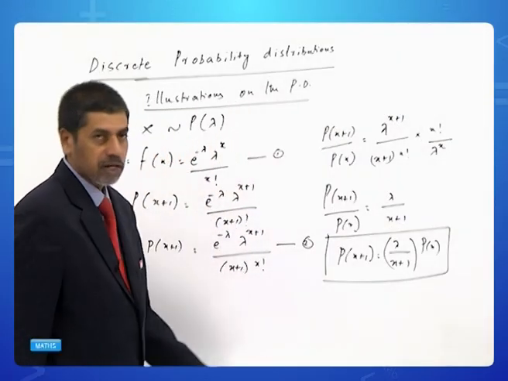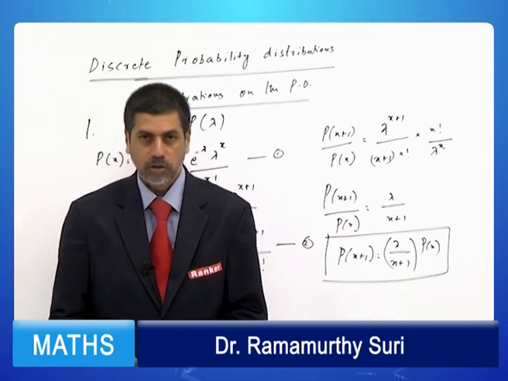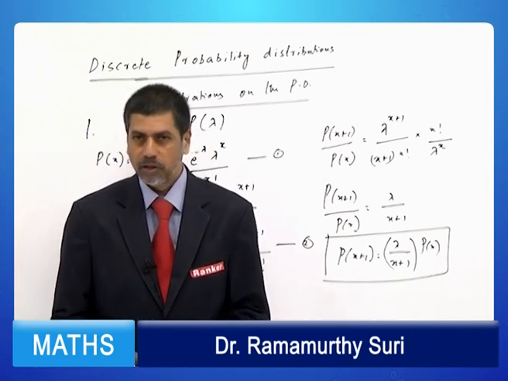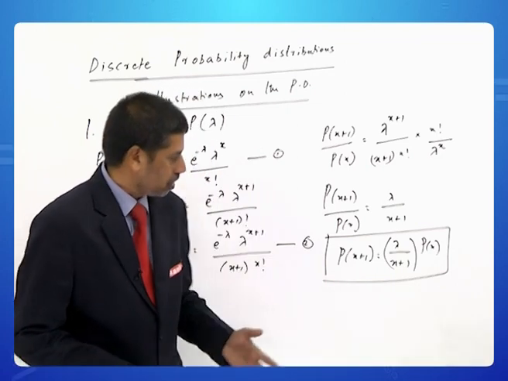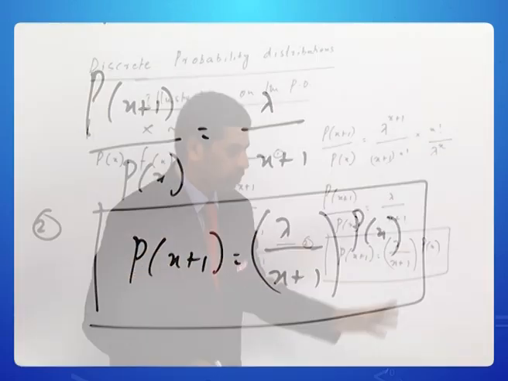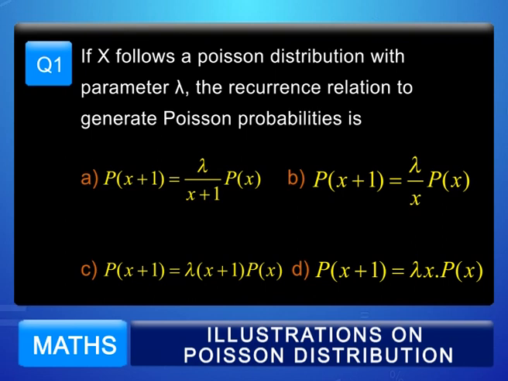So this can be used as a recurrence relation for generating higher Poisson probabilities, I mean probabilities of higher values of x given the lower values of x. All that you need is the x value and the Poisson parameter lambda. You can see that A is a correct option for this problem.